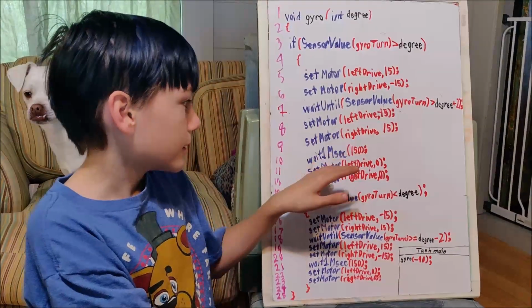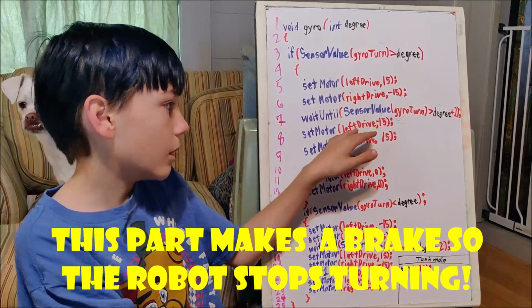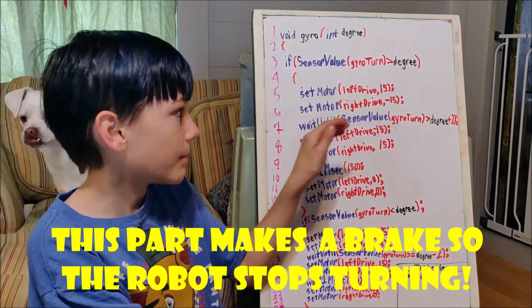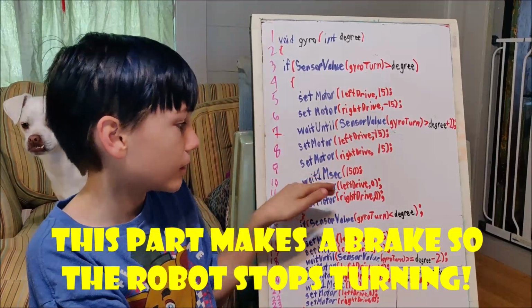And then it sets the motor off. It sets the motor to the opposite way, just for a moment.